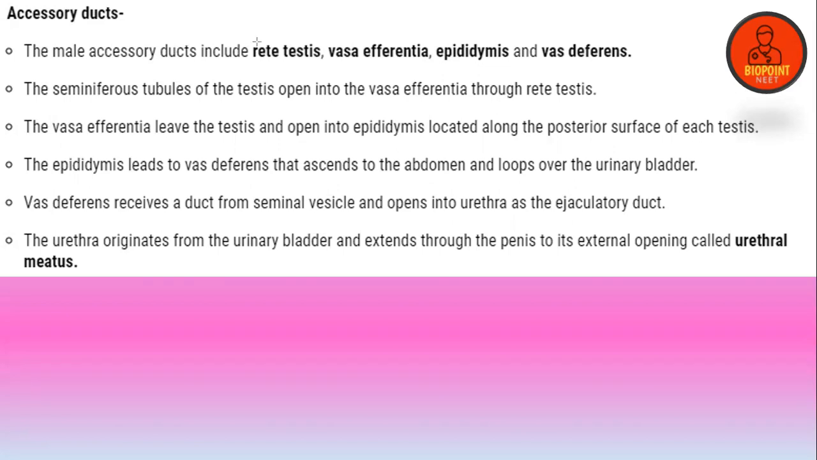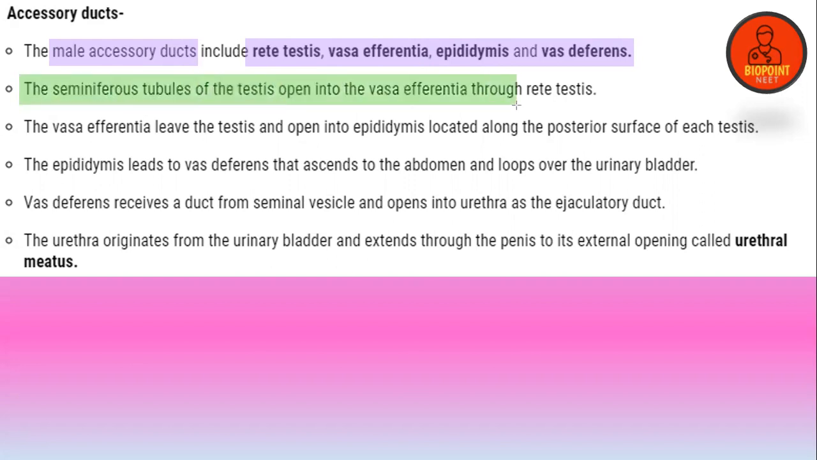So the male accessory duct includes the rete testis, vas efferentia, epididymis, and the vas deferens. The seminiferous tubule is a very, very important previous year NEET MCQ. The seminiferous tubules open into the vas efferentia through the rete testis. That is, they are talking only about this particular pathway. You have to study that pathway and read that statement. You will understand it easily.